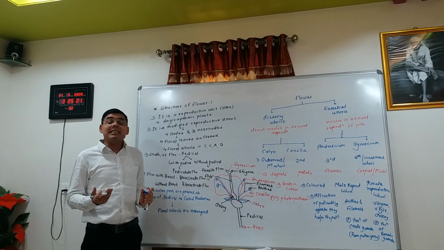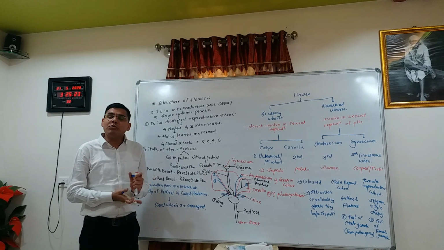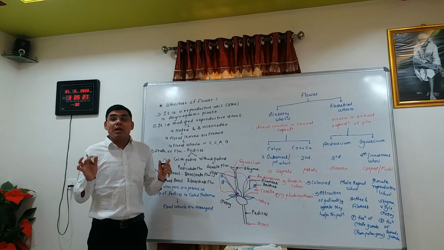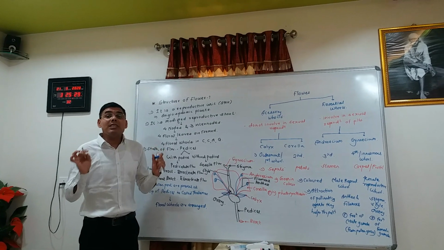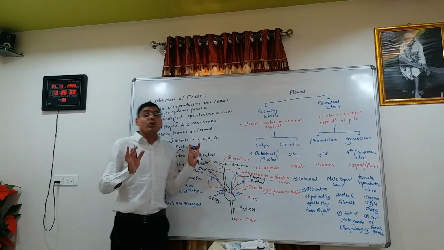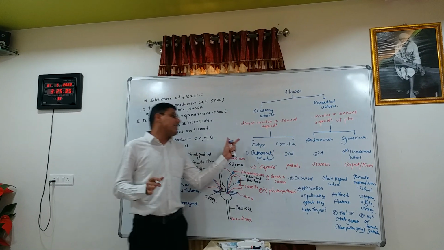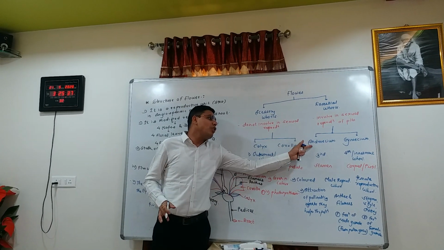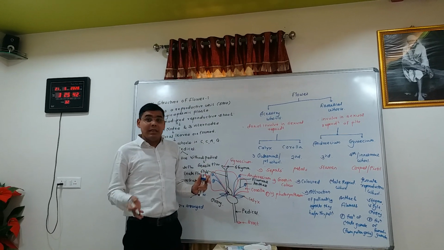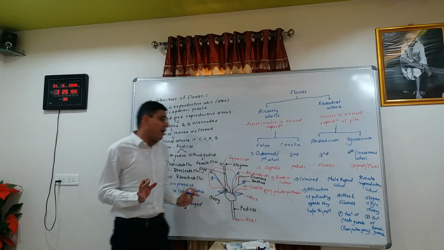Second terminology is incomplete flower. What is an incomplete flower? A flower in which any floral whorl is absent, either calyx, corolla, androecium or gynoecium, is called an incomplete flower.